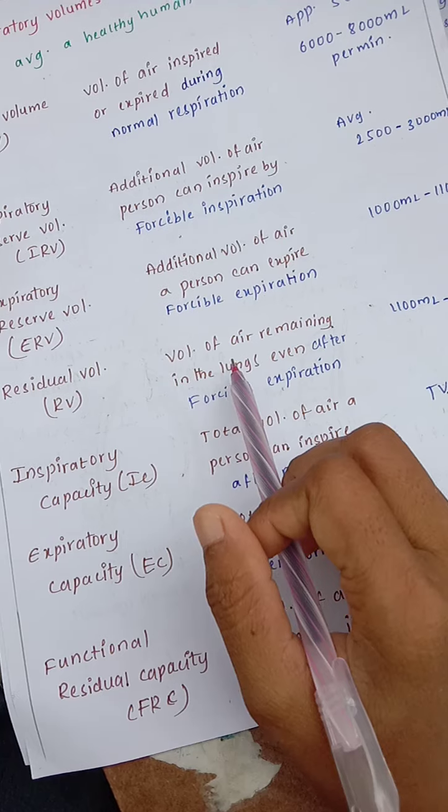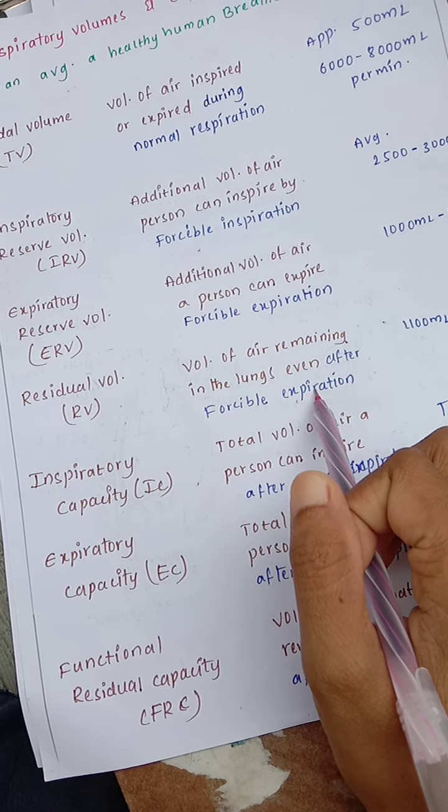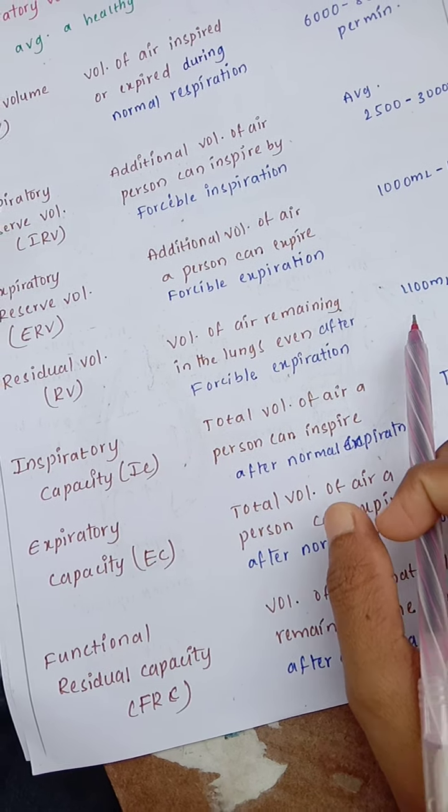Residual volume: the volume of air remaining in the lungs even after a forcible expiration is called the residual volume. It is approximately 1100 ml to 1200 ml.